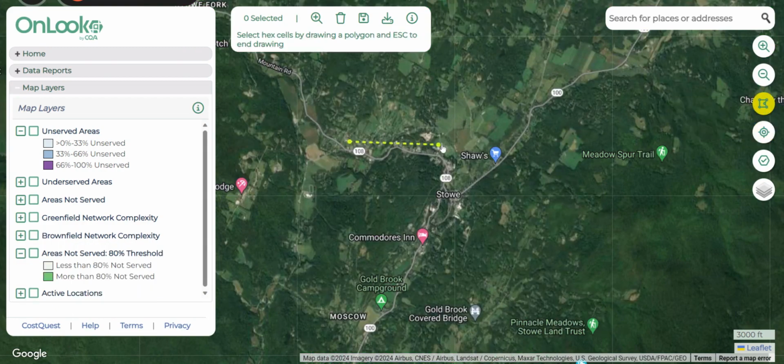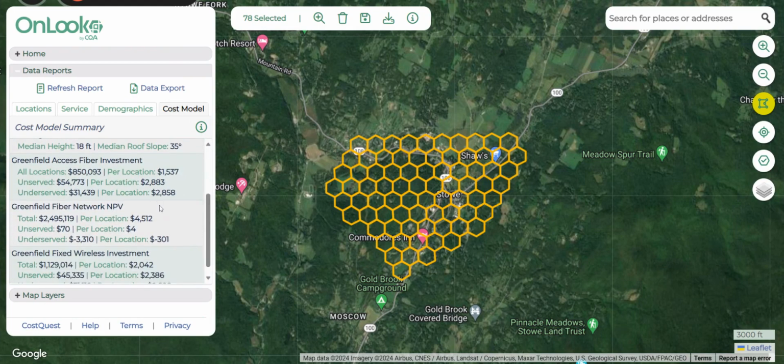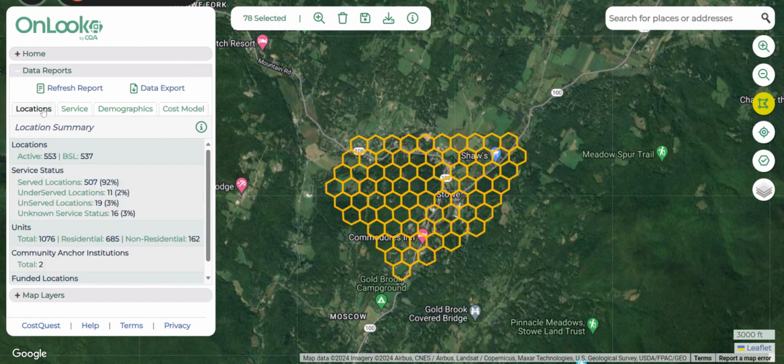If I have a selection that I'm happy with, I'm going to use this polygon tool to grab some area around the Stowe town center. I can export this data for use in other tools within my organization. This is a hex level report, so you will get a hex by hex CSV containing a lot of this information for your further analysis.